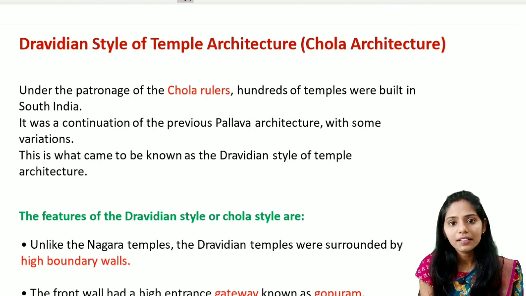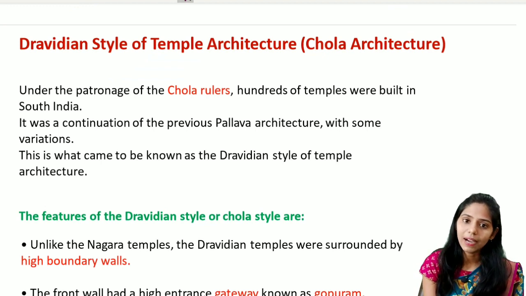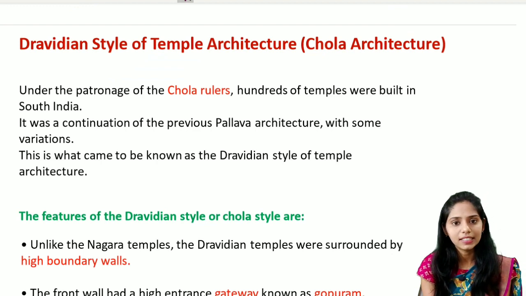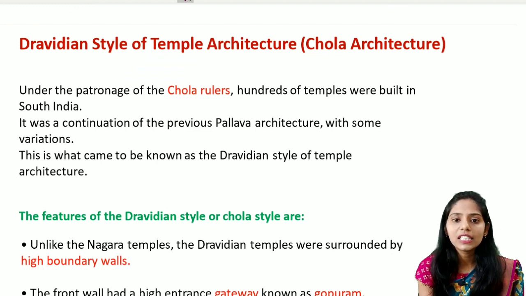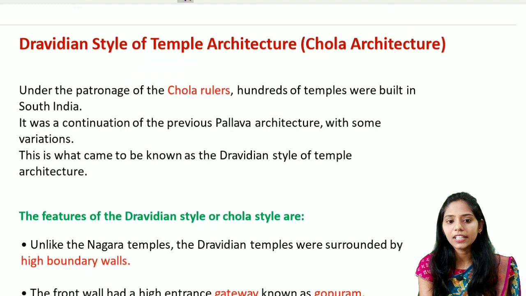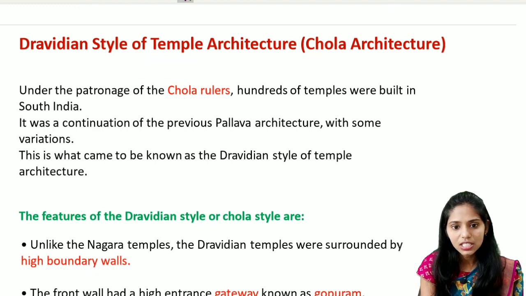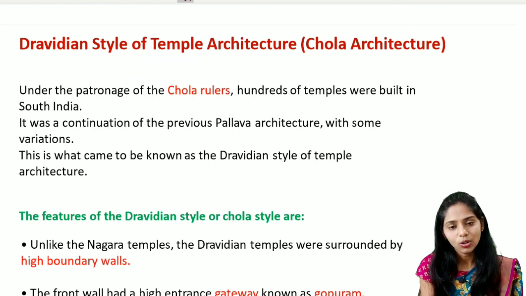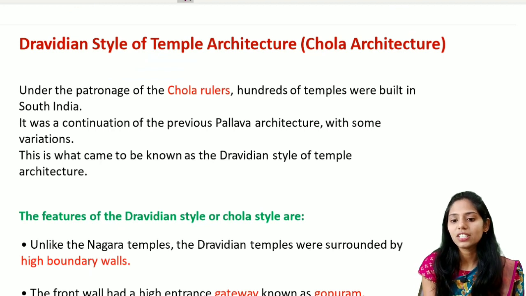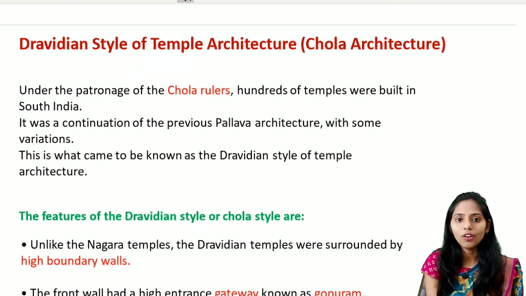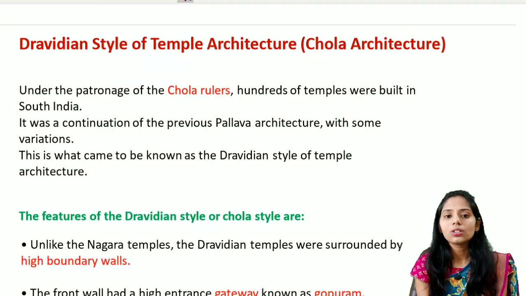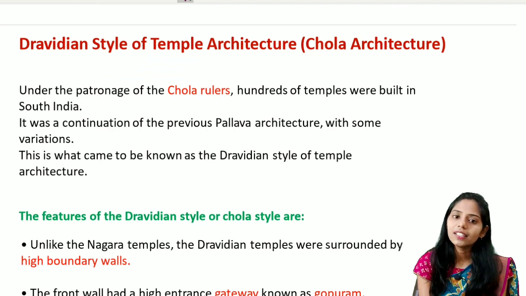We saw that hundreds of temples were built by the Chola empire, mainly in South India. It was a continuation of the Pallava temple architecture with some variations, and that is called the Chola or Dravidian style of temple architecture that evolved in South India. So these are some of the important introductory points regarding the Dravidian style.